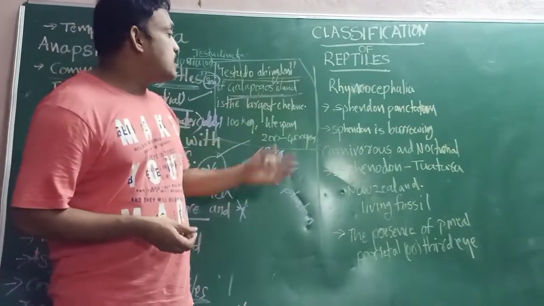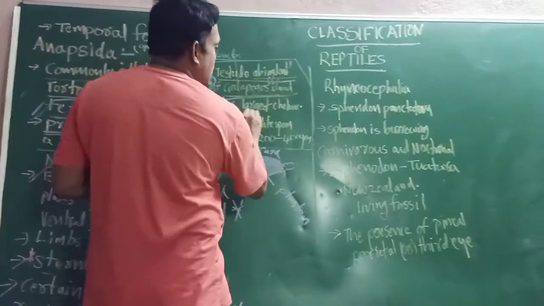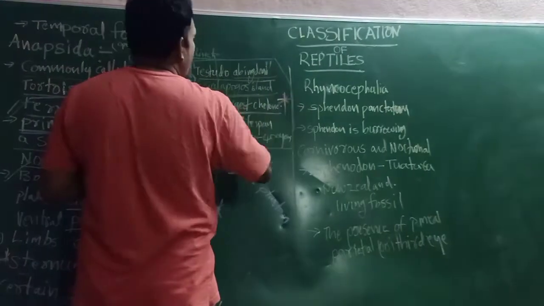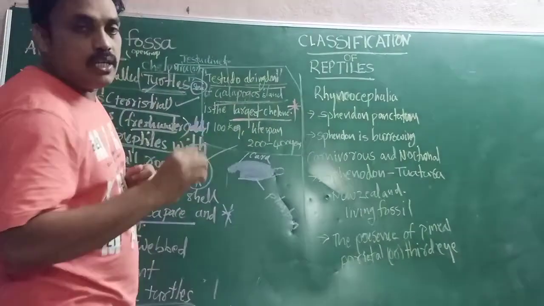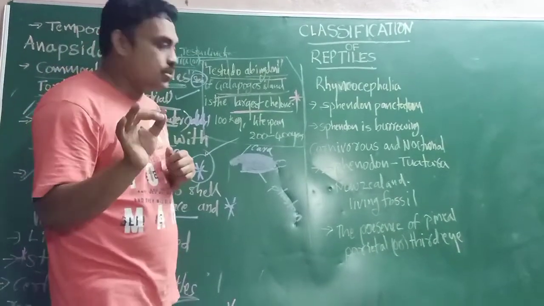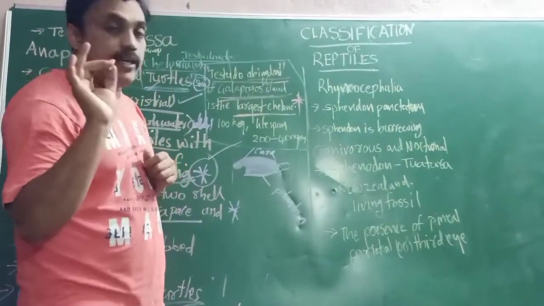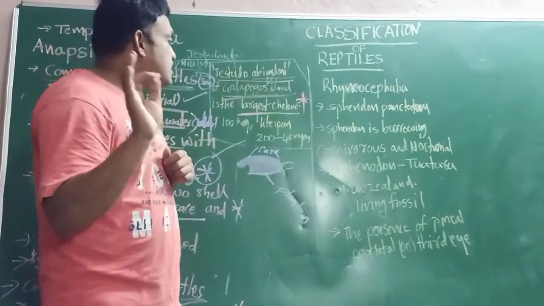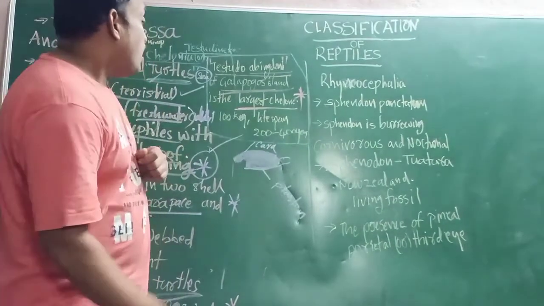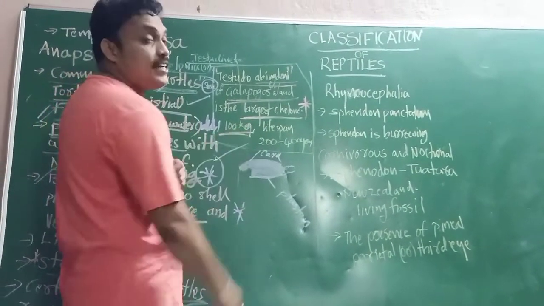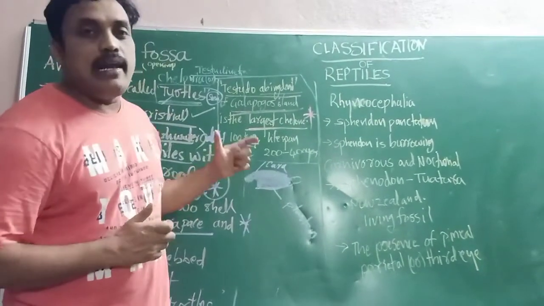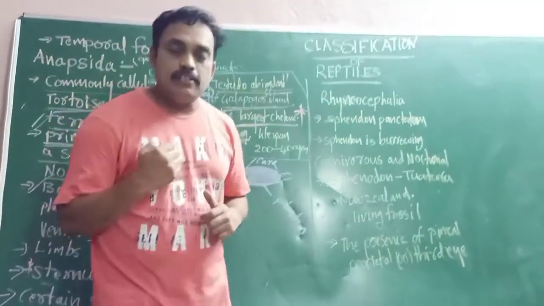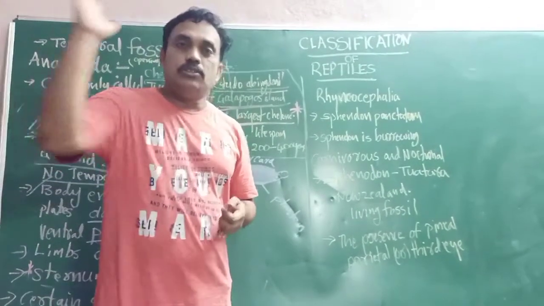Which is the largest Chelone? Very, very important: Testudo abingdoni. It lives in the Galapagos Island and is the largest Chelone, with a weight of approximately 100 kgs. Just think, like human beings, 100 kgs. And lifespan: what is the meaning of lifespan? The period from birth to death.